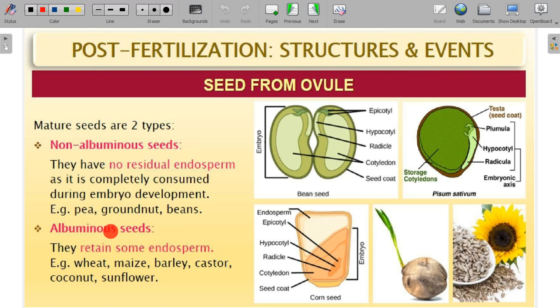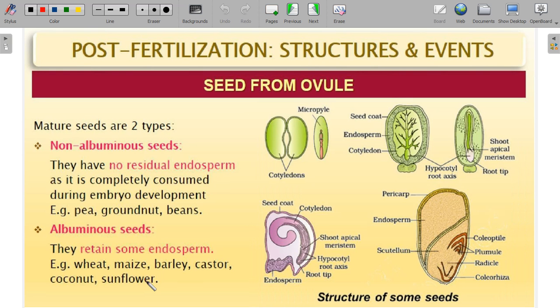Next is albuminous. Here, though they have cotyledons, they have some amount of endosperm which is not completely consumed; it is partially consumed, or three-fourths can be consumed. So they retain some of the endosperm with them. Examples: wheat, maize, barley, castor, coconut, and sunflower. You can see the diagrammatic representation I have shown. All this we have learned in the previous classes, so I won't discuss the structure. Any doubt, children, in differentiating between non-albuminous and albuminous, or ex-albuminous and albuminous?